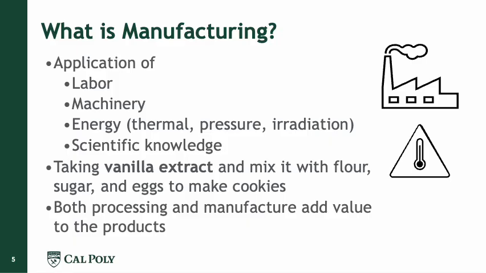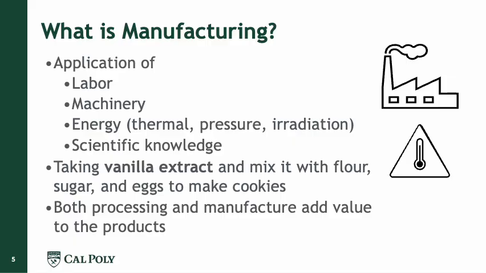So what's the difference between food processing and food manufacturing? Food manufacturing is like an additional level. It implies the application of labor, machinery, energy, which can be explained in terms of thermal, pressure or irradiation, and also scientific knowledge. So taking the vanilla extract example, we will mix it with flour, sugar, and eggs to make cookies. So in the first part, the food processing of vanilla into vanilla extract, and now we're taking the vanilla extract as an ingredient for further processing.